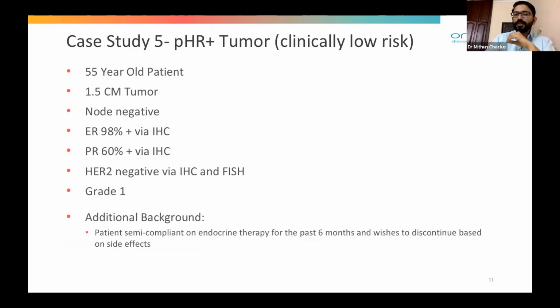The patient is a 55-year-old female with a 1.5 centimeter tumor, T1 node negative, ER positive, PR positive, HER2 negative. It's a grade 1 tumor. The additional background is that the patient has a lot of comorbidities. She is not willing to continue adjuvant hormonal treatment for long, and she wishes to discontinue based on the side effects.